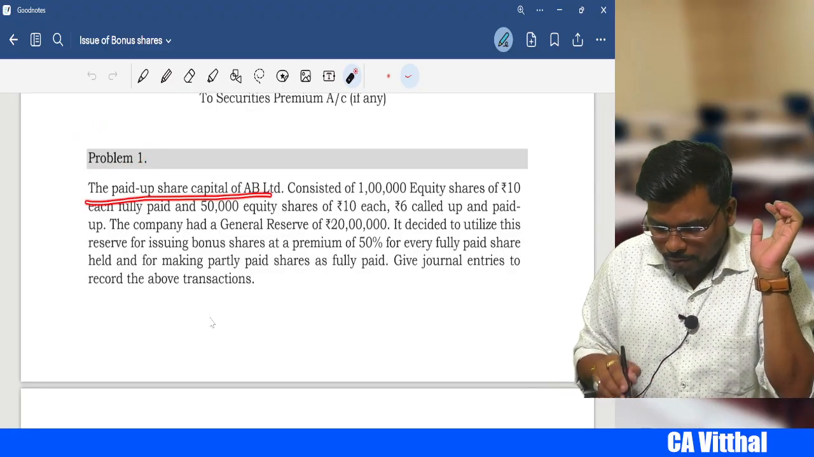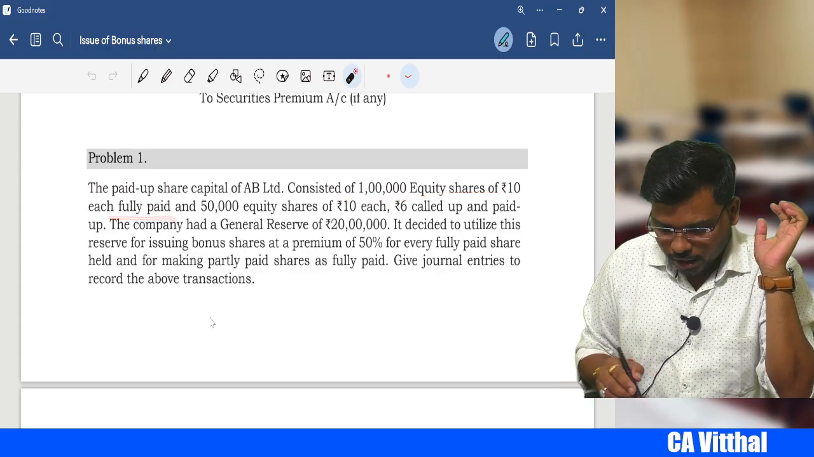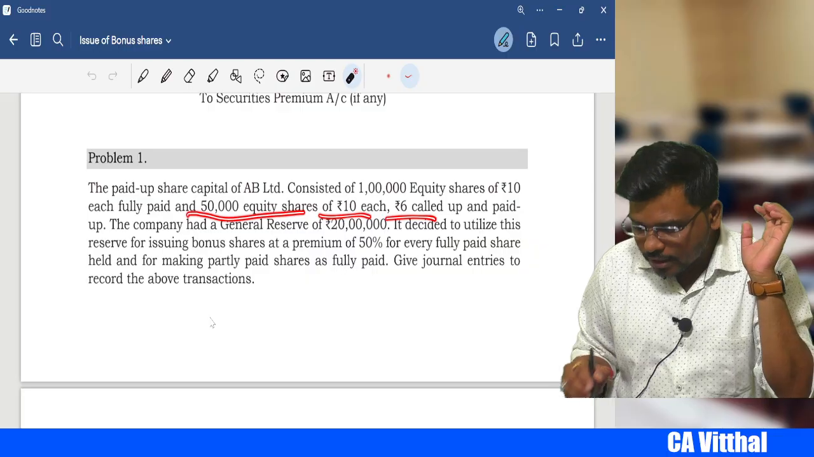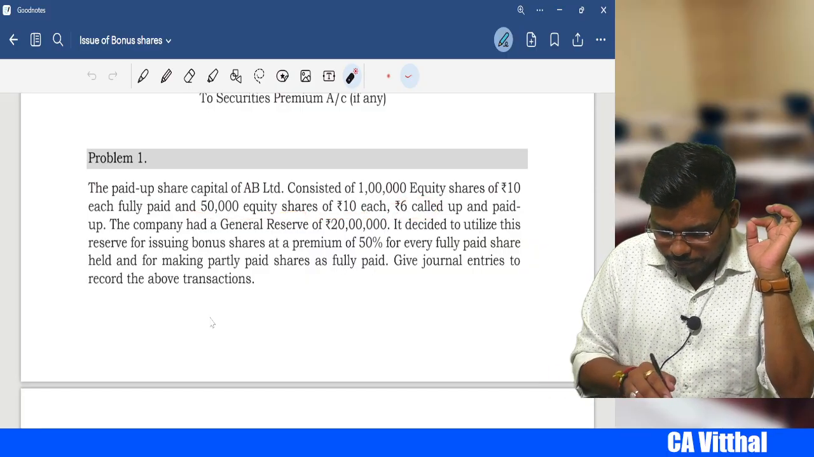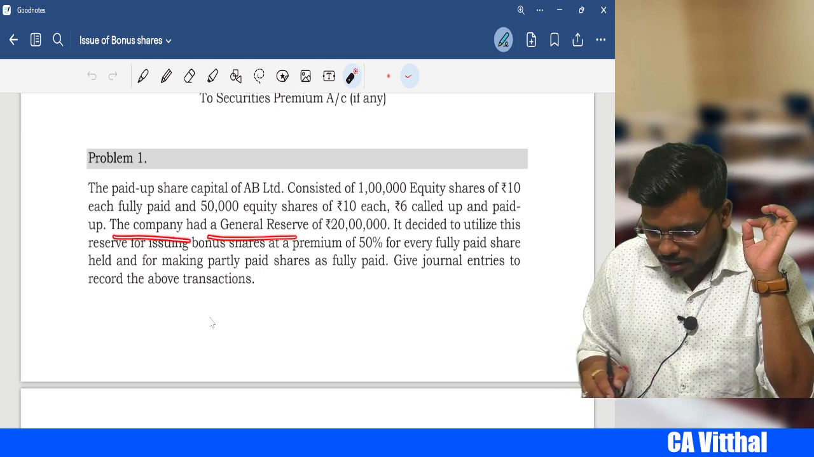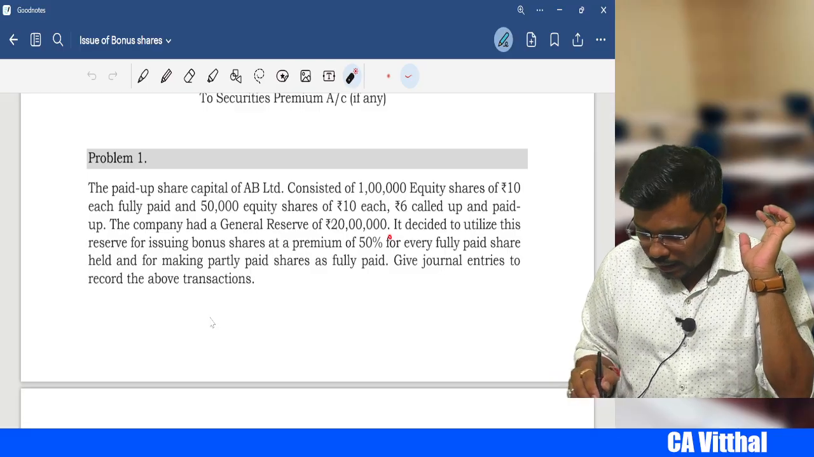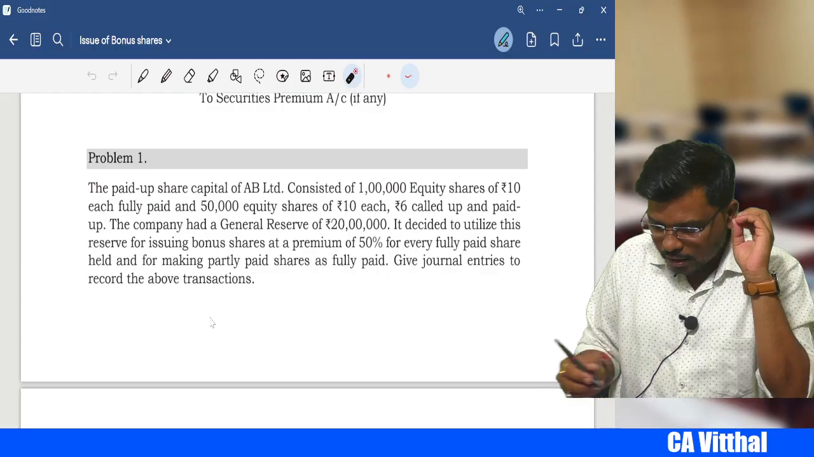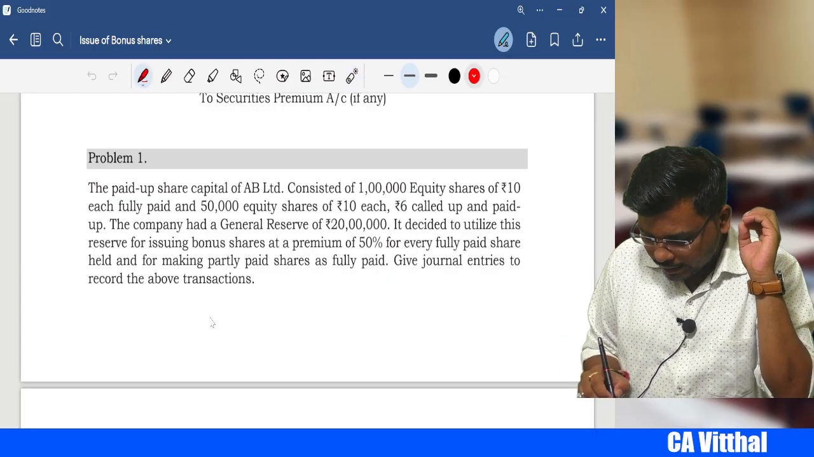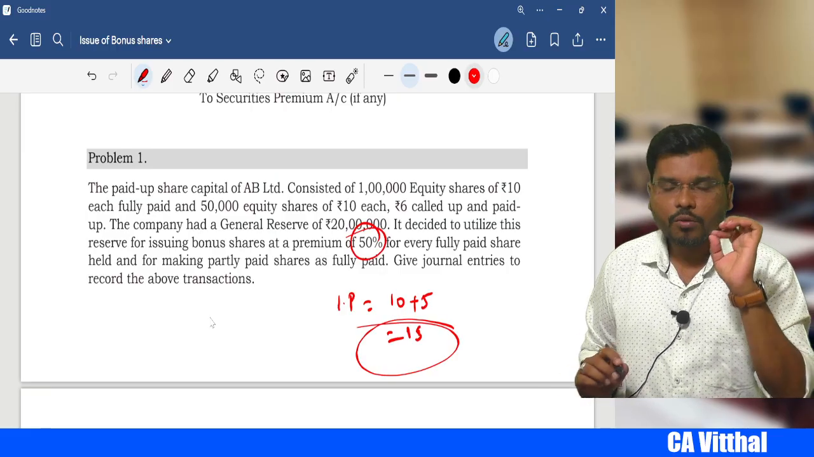The paid up share capital of AB Limited consists of 1 lakh equity shares of 10 each, fully paid up, and 50,000 equity shares of 10 each, 6 called up. How much, sir? Only 6 rupees they have called up and paid up. The company had general reserve. How much, sir? The company has 20 lakhs. It decided to utilize this reserve for issuing bonus shares at a premium of 50%. So what will be our issue price here? Issue price will be 10 plus 50%, which is 5, equal to 15 rupees as the bonus issue price.